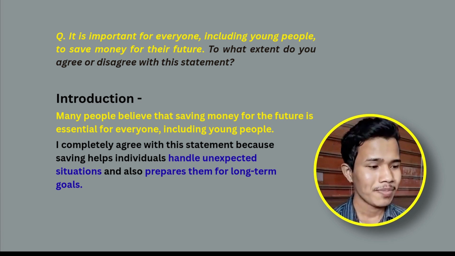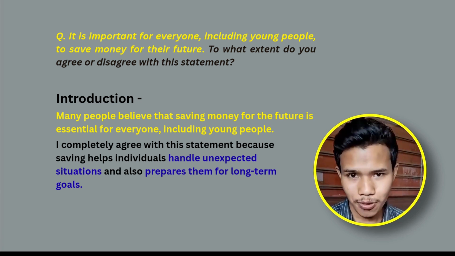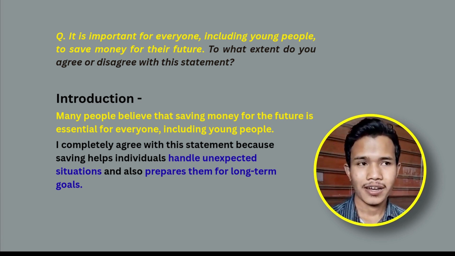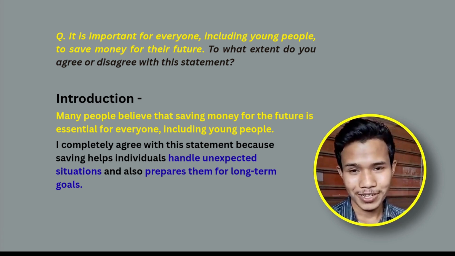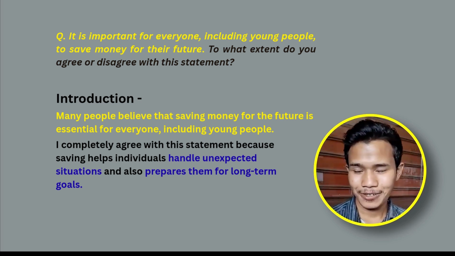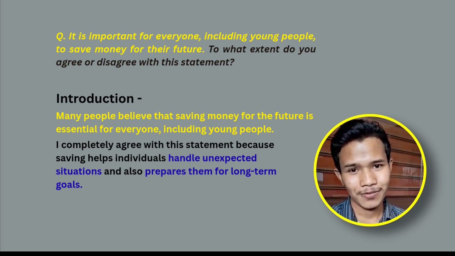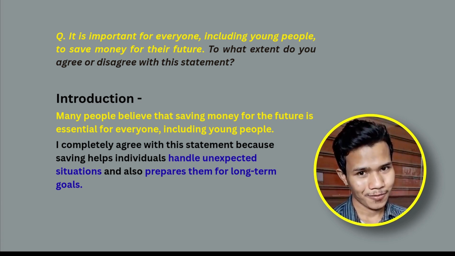What did we do? We paraphrased the question and then we answered the question by telling our position, and then we mentioned 2 points in the introduction. Those are the 3 things that you need to do to make your introduction complete. Examiners love this, so make sure you cover everything in the introduction before you move on. Now it's time to move to body paragraph 1.